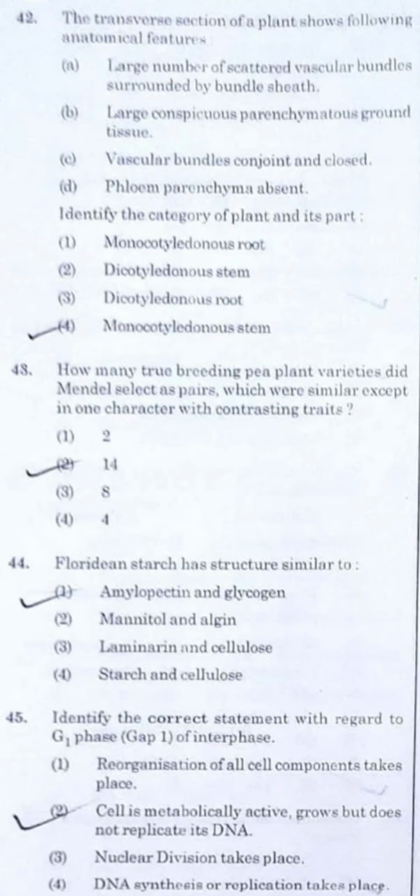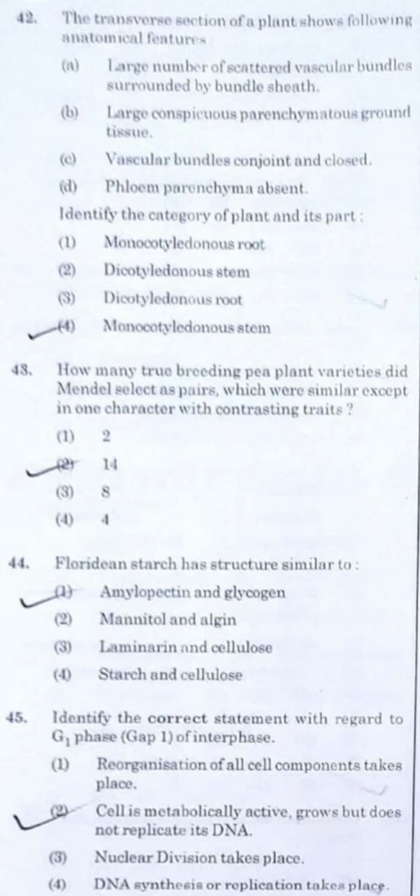Option number 3. Okay, dealing with question number 42. Here the transverse section of the plant shows the following anatomical features. I'll be directly going for the answer, that is monocotyledonous stem. Question number 43. How many true breeding pea plant varieties did Mendel select as pairs? He basically selected 14 different characters, divided into 7 pairs. You don't have 7 in the options, so go directly for 14 as the answer.